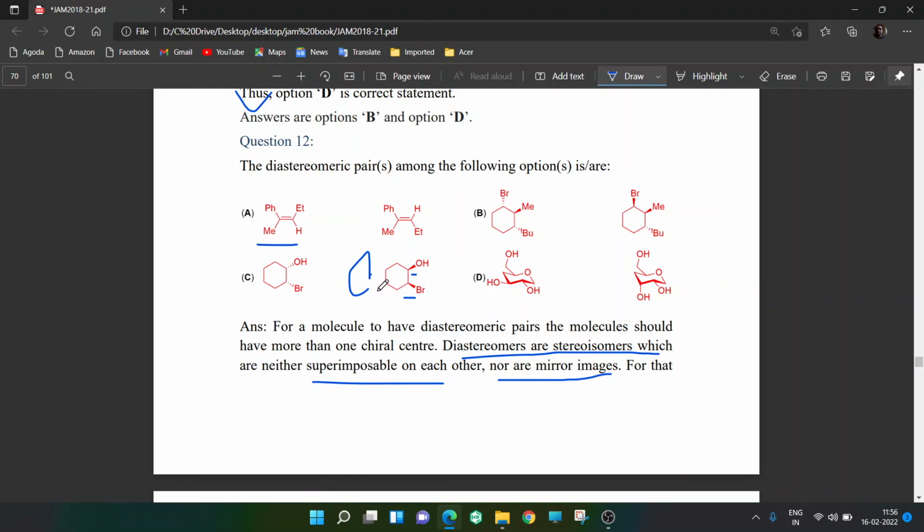If I turn this molecule 180 degrees down, this whole molecule is rotated. Then both of them go away from the viewer: this Br goes away from the viewer, and OH also goes away from the viewer. But they are not superimposable on each other. Now, if you rotate this molecule 180 degrees like this, as I have shown there.